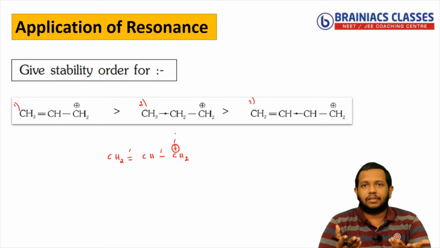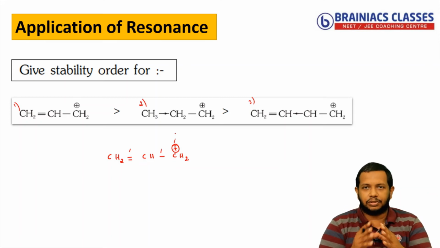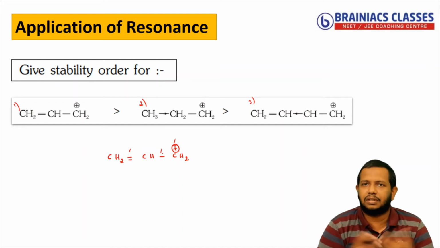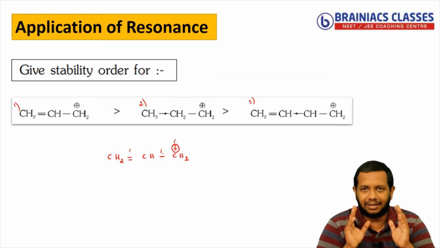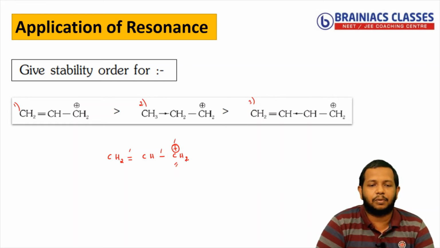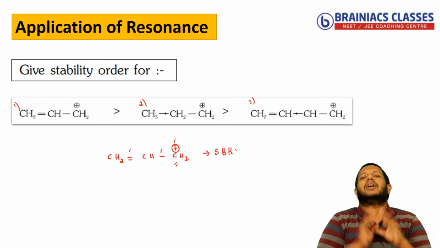If resonance is present, you know how to draw the resonating structures. Since it is in conjugation with the positive charge, how will you draw? The pi bond will shift towards the positive charge. But the idea here is, this carbocation, this carbon carrying the positive charge, is stabilized by what phenomenon? SBR. SBR means stabilized by resonance.